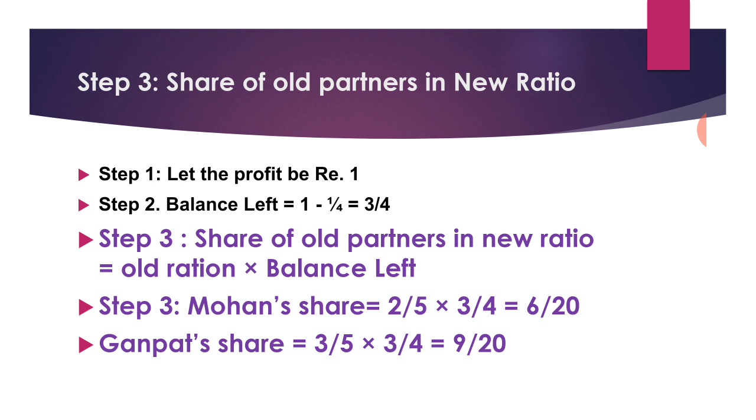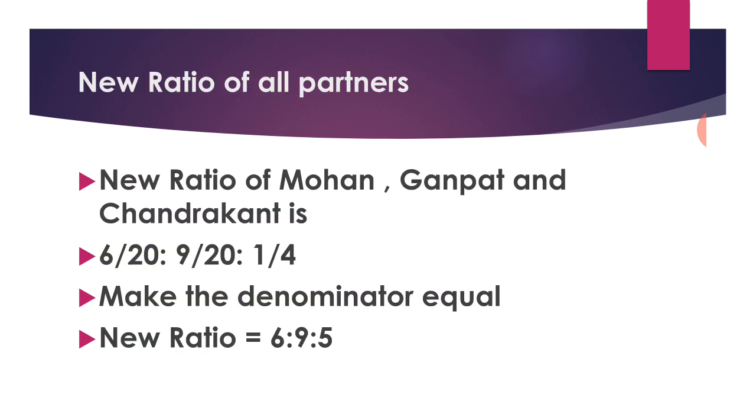Ganpat's share is equal to 3/5 old ratio into 3/4, which is equal to 9/20. So the new ratio of Mohan, Ganpat and Chandrakant is 6/20 is to 9/20 is to 1/4. Again make the denominator equal. So the new ratio is 6 is to 9 is to 5.